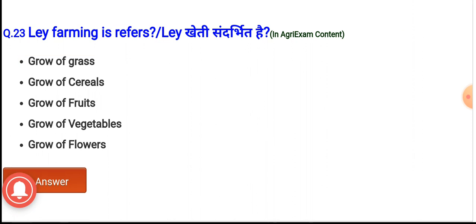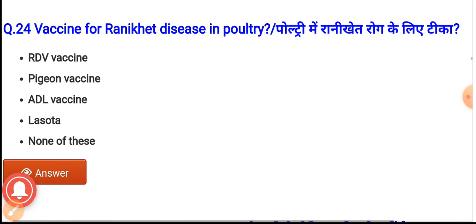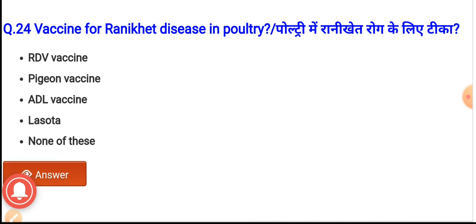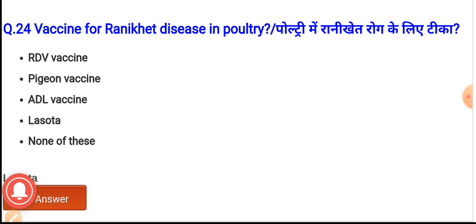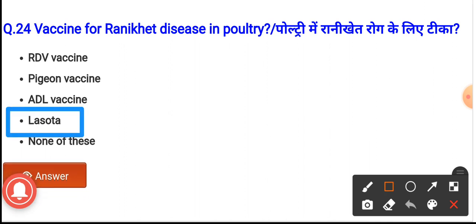Question number 24. The vaccine for Ranikhet disease in poultry. The options are RDV vaccine, pigeon vaccine, ADL vaccine, Lasota, none of these. And the vaccine which is used for Ranikhet disease in poultry is Lasota.